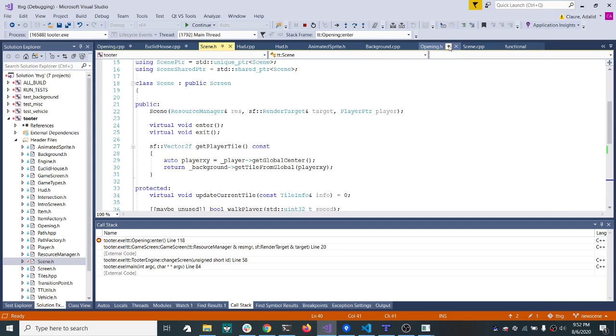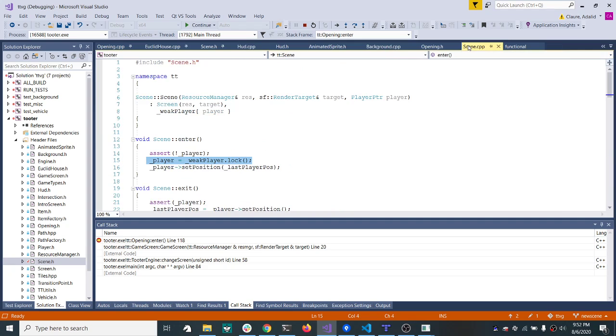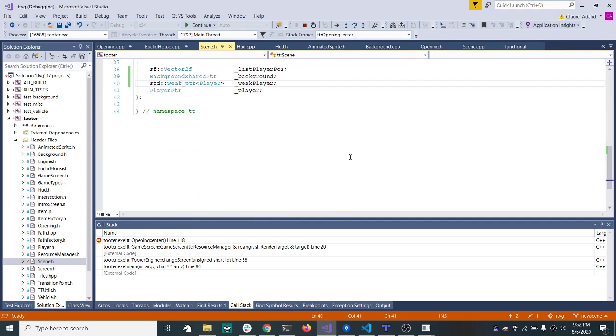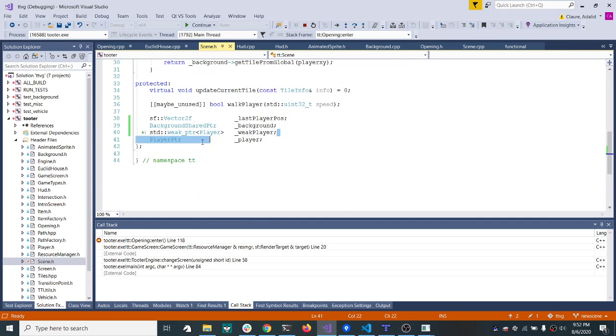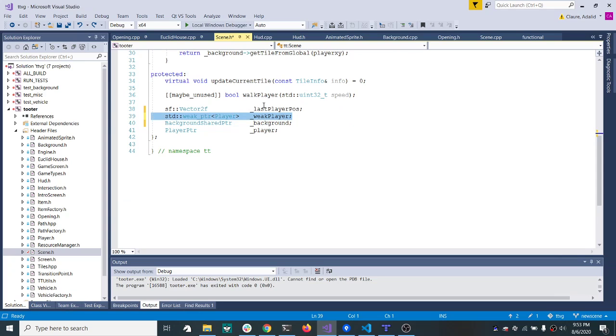I have changed, if I can get back to it, oops, I just closed it. If I can get back to it, here we are. I have literally taken this weak pointer and all I did was move it right there. That's all I did. It's literally a member variable declaration. And if we look at the constructor, so we are in the scene, let me put it back in the breaking position.